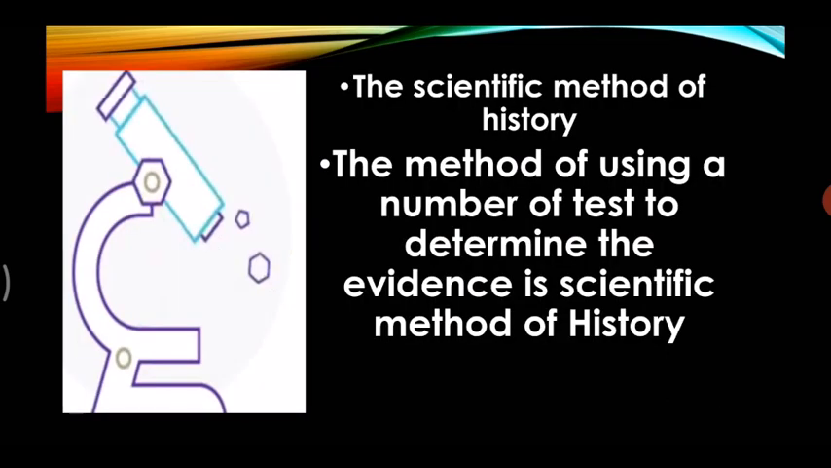Let's see the next. That's the scientific method of history. This helps us in a number of different tests to determine whether the evidence is reliable. This means different tests are done. Tests are done many times to get the result, right? Any test has to be done to get a result. For example, if you need to do a test of yourself, a blood test, right? When you do the blood test, what will you get after that? You will get a report.